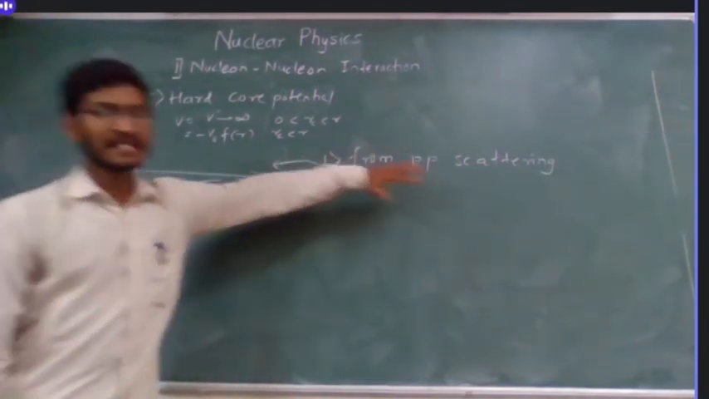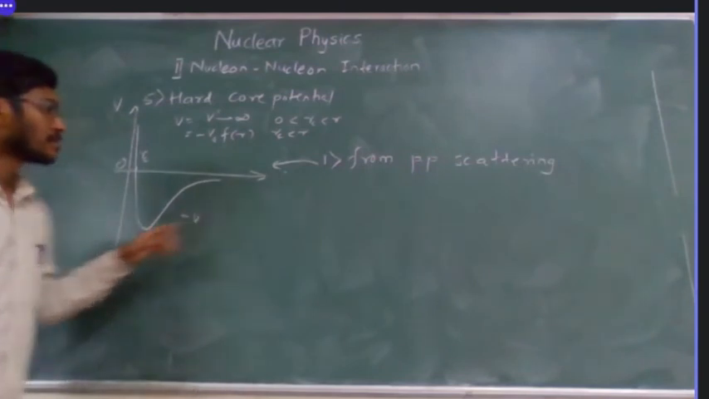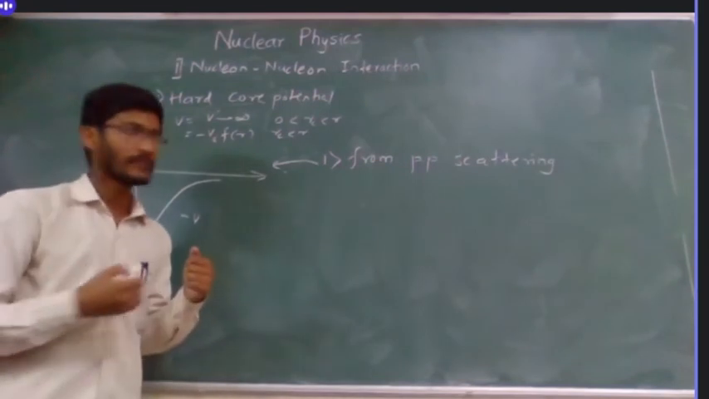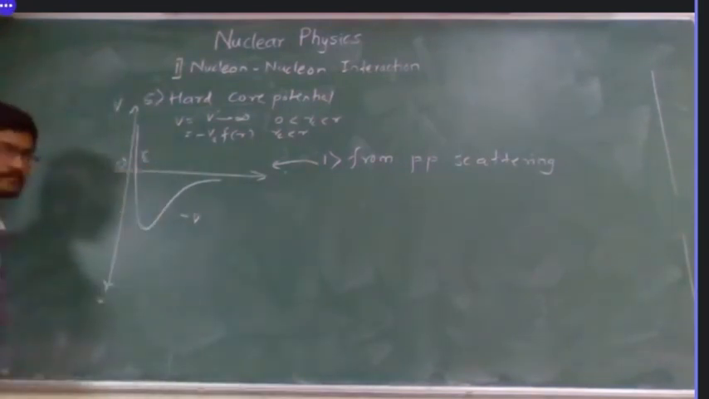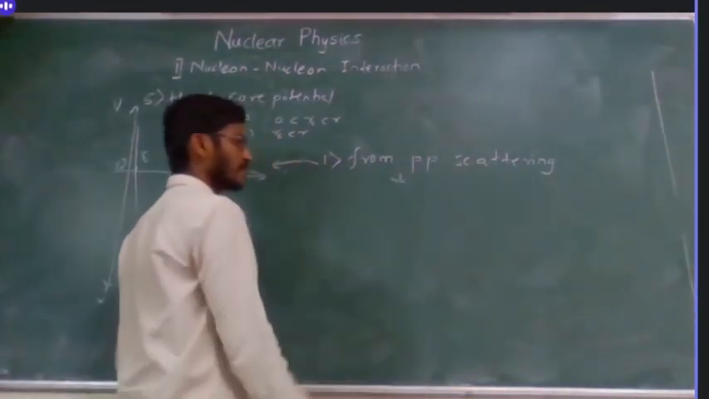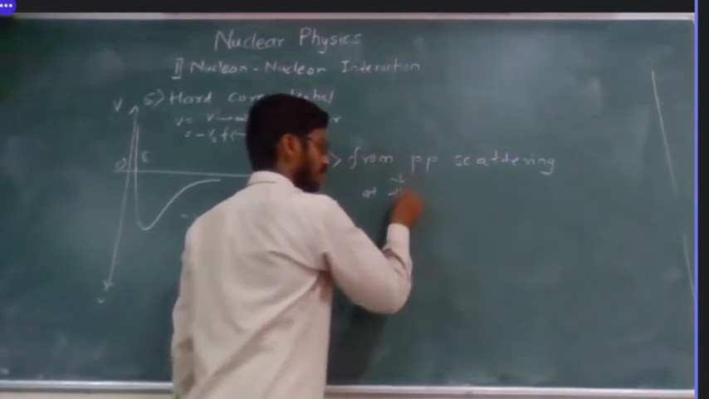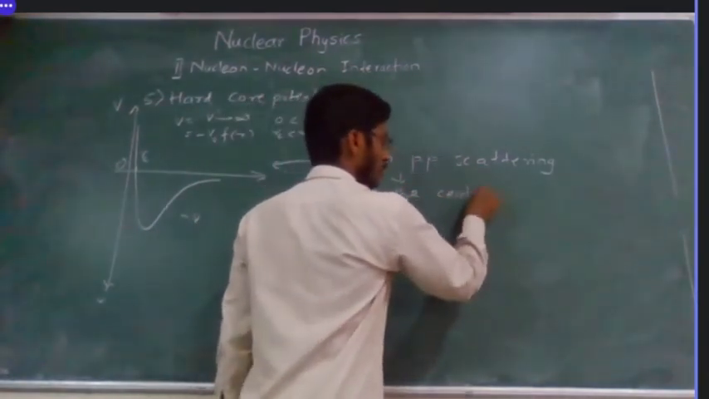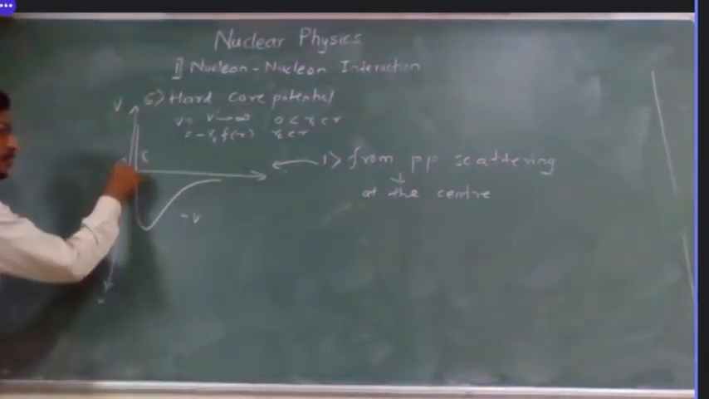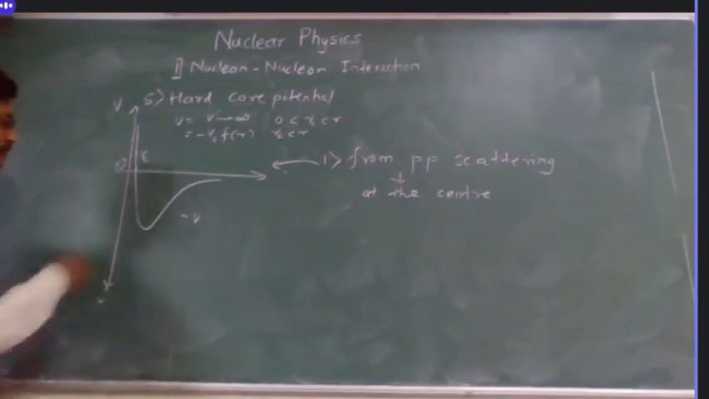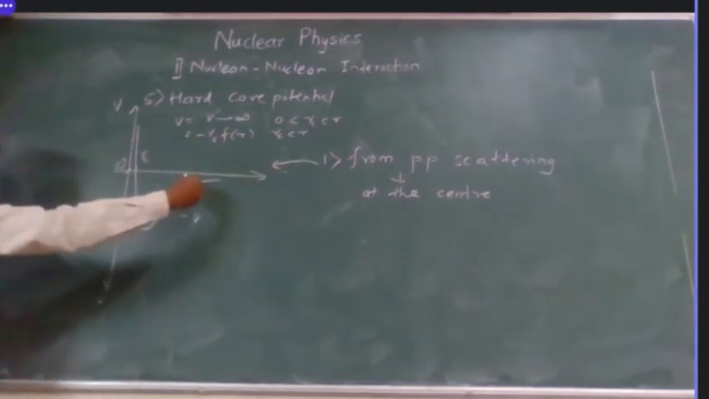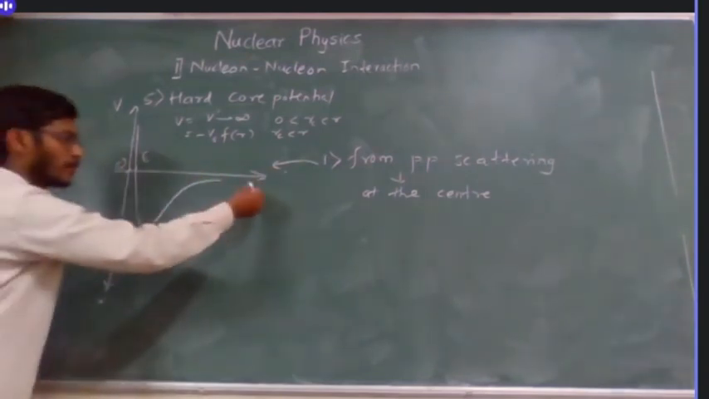From PP scattering we get the experimental result that the core is called a hard core because it is impenetrable. It is so hard that we cannot go further than this point. That's why we call it a hard core. So what we get from this, at the center, if the nucleons are very close, look at what we are showing here: one neutron is at this point and another nucleon is approaching it, how will it feel the force, how does the potential energy vary?